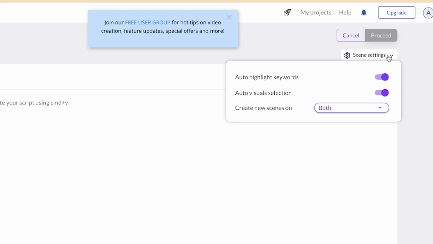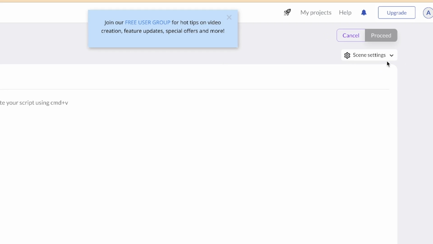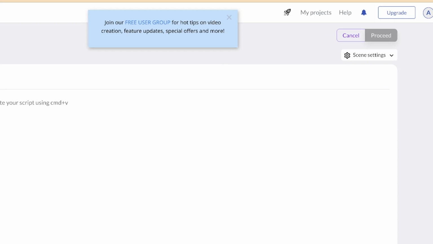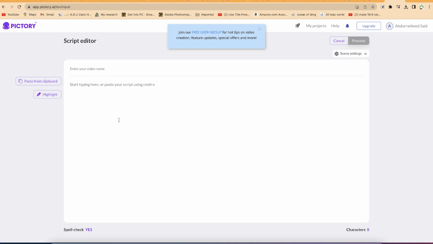And you can do auto visual selection. You can select it automatically at this point, and later on I will show you how to edit the visuals on your own. Now, create new scenes from sentence break, which is my usual. At every sentence break you can create a new scene, or use line break, but I usually go for sentence break, which is the best. So to create content, what content are you going to create? If you have any content on your own, fine.